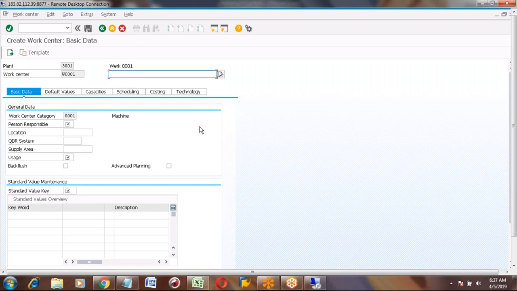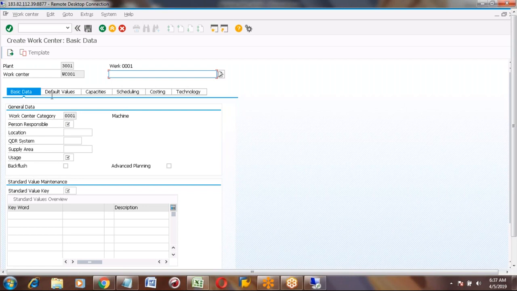Same work center, you will have multiple machines, because each individual machine you don't want to create as a work center. Four or five machines together you want to make as one work center, and you want to measure your cost and activities. In that case we will create one work center for a group of machines. Okay.